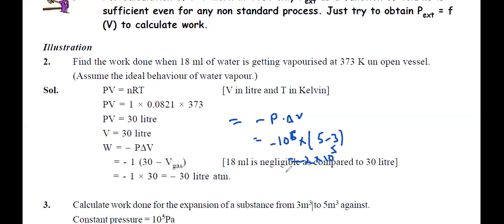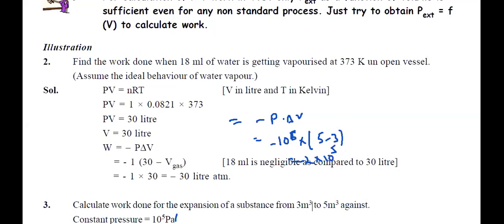Why have you converted into liter when pressure is given in Pascal? Think about this. The pressure is given in Pascal, volume should be in meter cube only. If pressure is given in ATM, then only you have to convert that into liter, na? And the answer should be in joule, right? So that's something you have to remember, units.